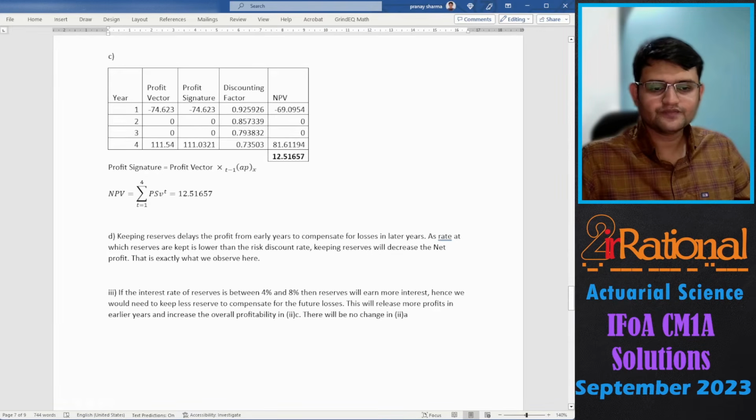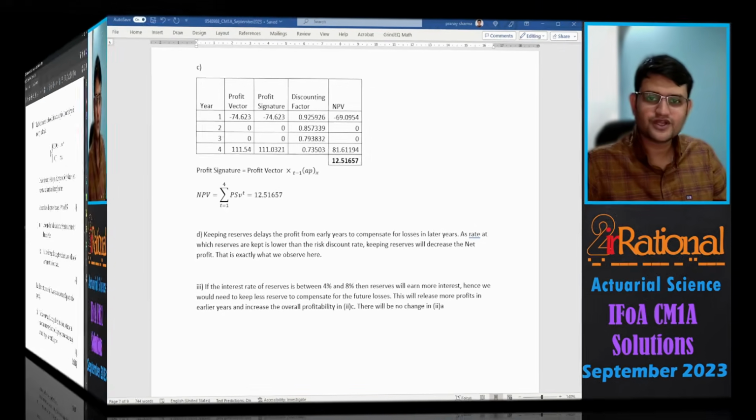So part 3, if the interest rate of reserves is between 4% and 8%, then the reserve will earn more interest. Hence, we would need to keep less reserve to compensate for the future losses. This will release more profits in the earlier years and increase the overall profitability in 2C. There will be no change in 2A because we have not kept any reserves in 2A. Let's go to the next question.